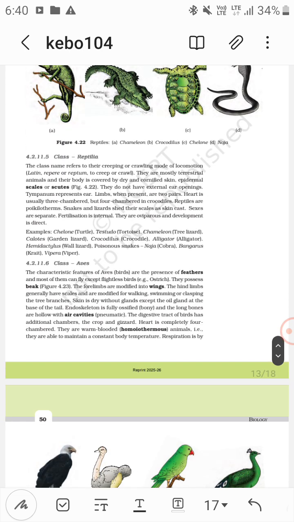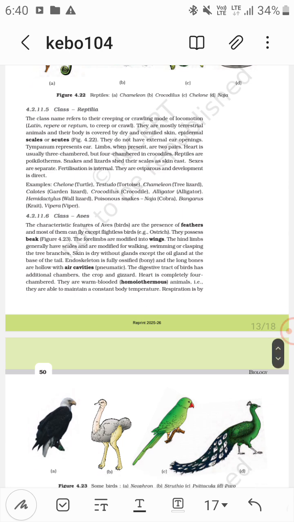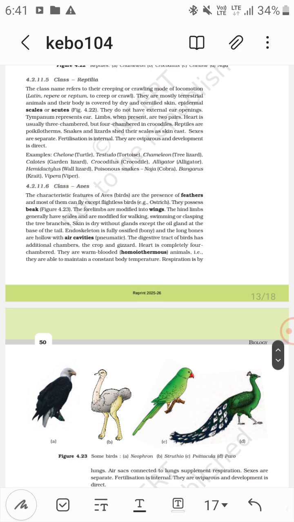Then class Reptilia: they have a creeping, crawling mode of locomotion, and they are mostly terrestrial animals. Their body is covered by dry and cornified skin, epidermal scales, and scutes. External ear opening is absent; tympanum represents the ear. Limbs, when present, are two pairs. Heart is mostly three chambered, but four chambered in crocodile. They are poikilotherms. Snakes and lizards shed their scales as skin cast.